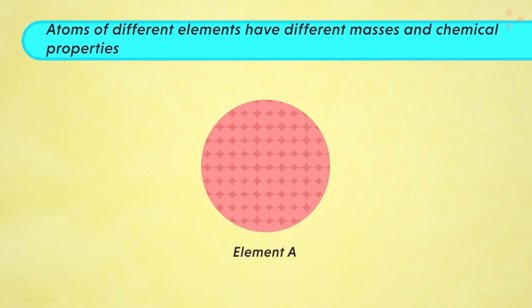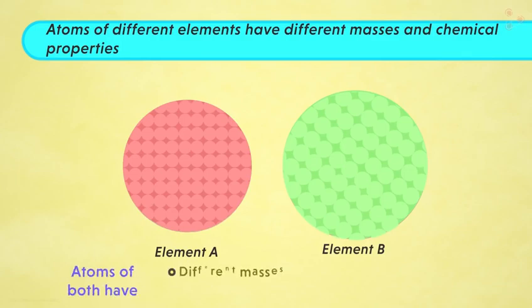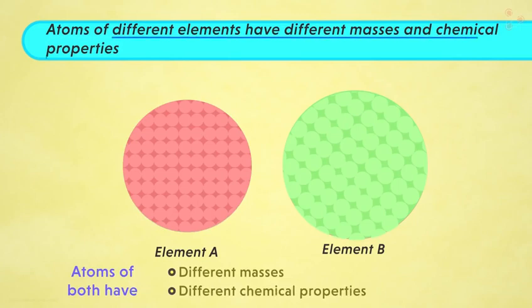Yes, the fourth postulate states that atoms of different elements have different masses and chemical properties. So are we able to notice that atoms in element A are different from those in element B? Absolutely. And in what sense are they different? Atoms in element A and B have different masses and even different chemical properties. In simple words, it states that atoms of different elements are different.